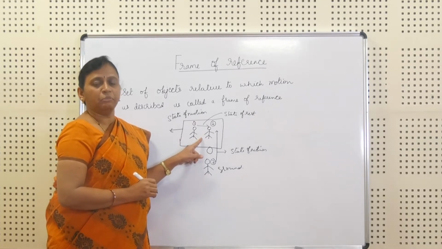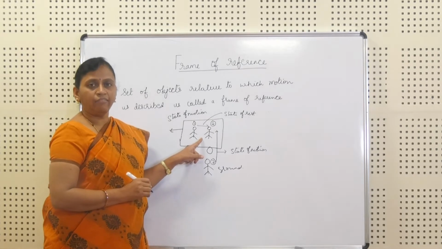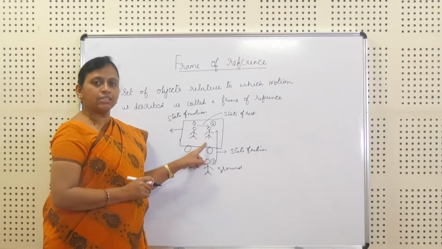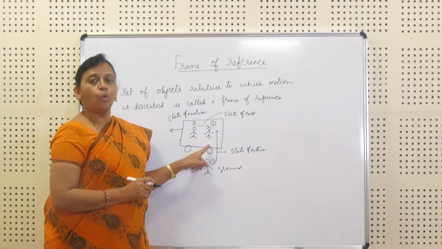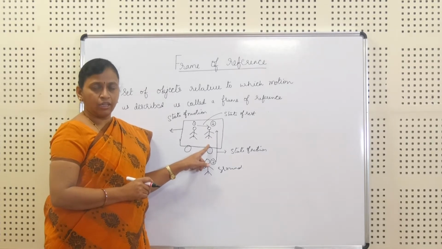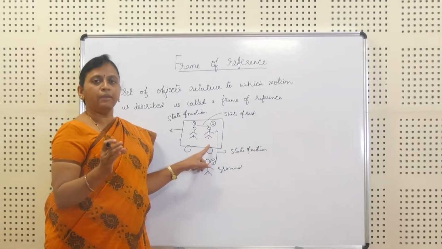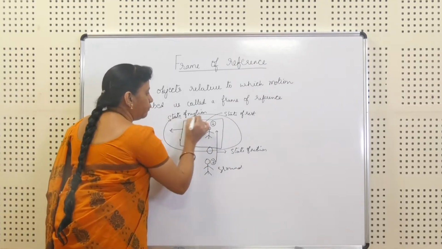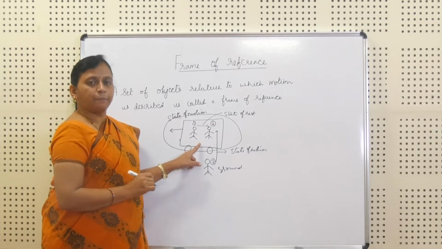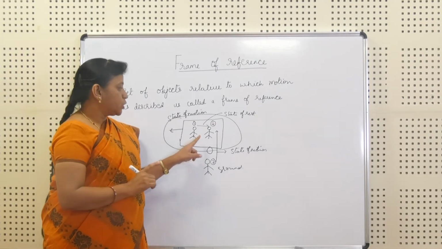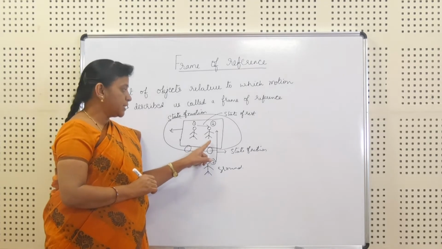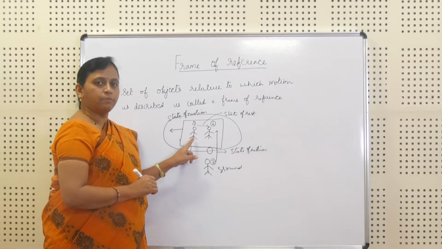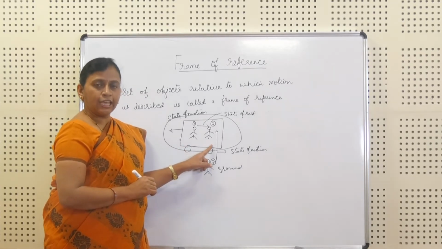To know which statement is correct, we have to have a particular frame. Whether this person is at rest or in motion, with respect to whom, that we have to define. To define that, we have to frame a reference. Suppose I consider this bus as one frame. When I define the state of person 2, person 1 observes person 2 and says he is at rest.